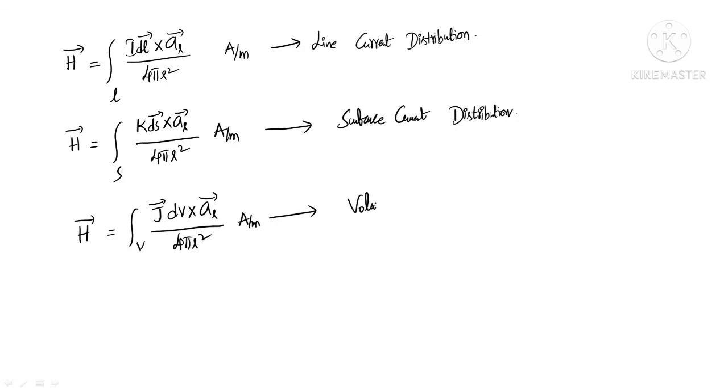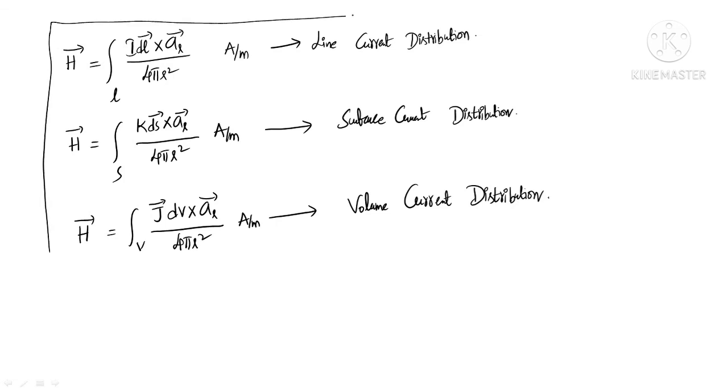This is for volume current distribution. Okay, so this is about the Biot-Savart's law, the mathematical statement as well as the theoretical statement, and Biot-Savart's law for various types of continuous current distributions.